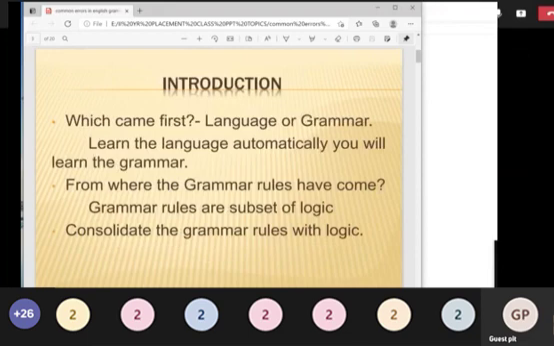In the introduction slide we have just seen why and how you can learn the grammar rules. If you learn the language, automatically you learn the grammar. So grammar is not boring. If you learn grammar with some kind of logic, definitely you can learn it. At last, consolidate the grammar rules with some kind of logic. Why learn with logic? If you learn with logic, you can remember it lifelong. It is not just for a 2 marks question paper. English is actually lifelong learning.